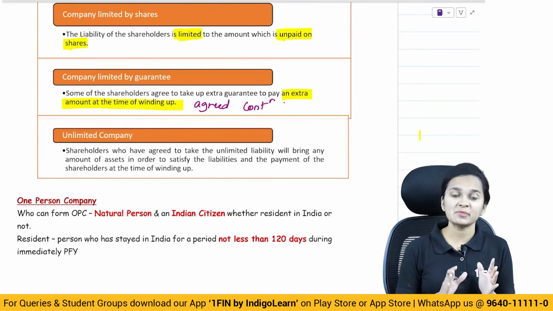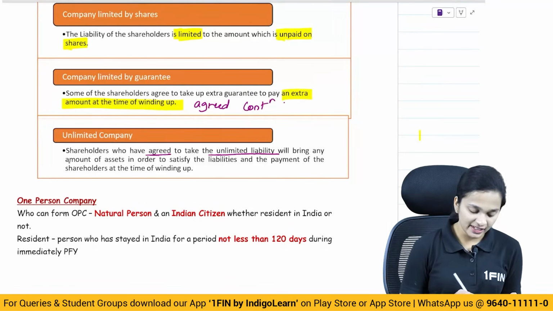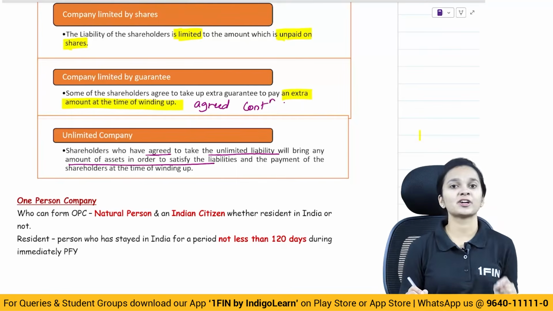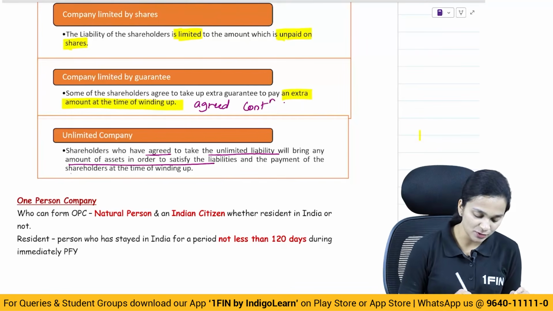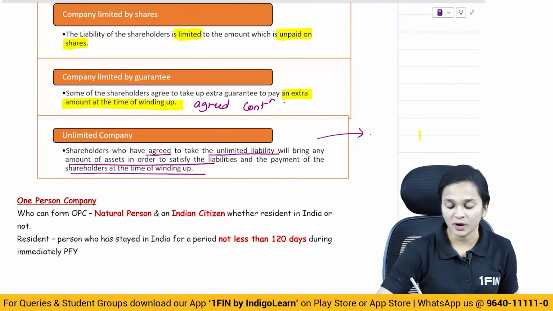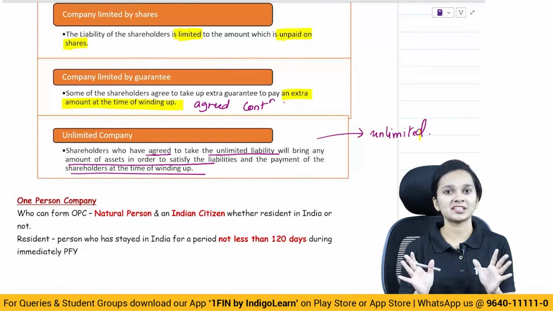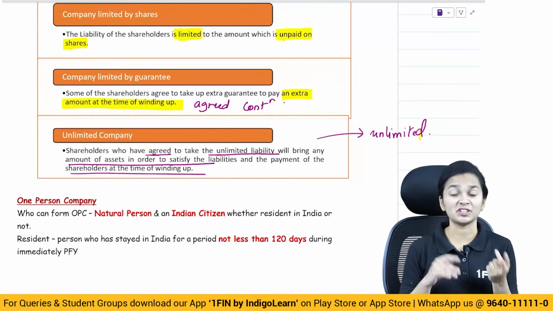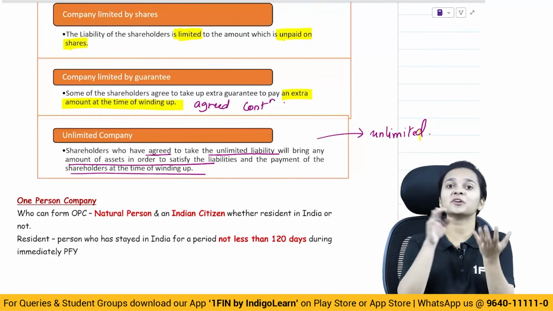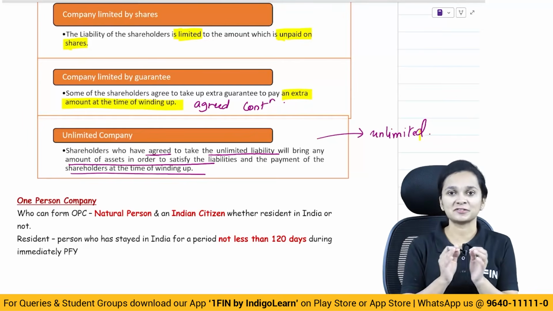And then there is the unlimited company. So shareholders who have agreed to take unlimited liability will bring any amount of assets in order to satisfy all the liabilities and the payments of the shareholders at the time of winding up. So basically this is a situation where the liability of members in the company is unlimited and their personal assets will also not be safe in the case of winding up of the company. So if required, they'll have to bring in their personal assets also in order to pay off all the debts and liabilities of the company.